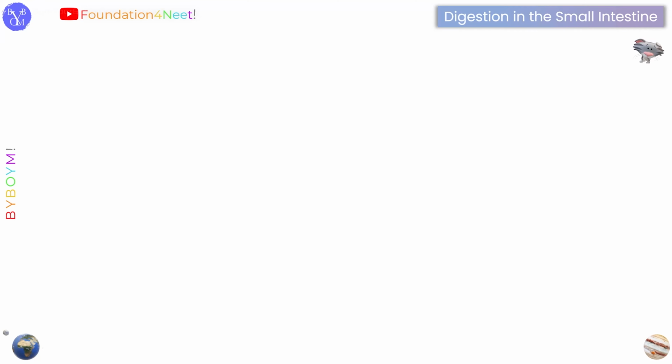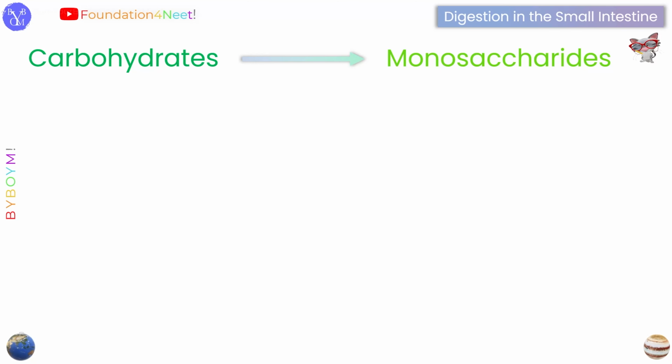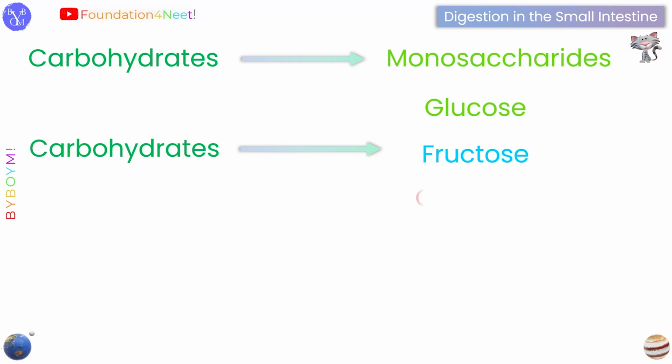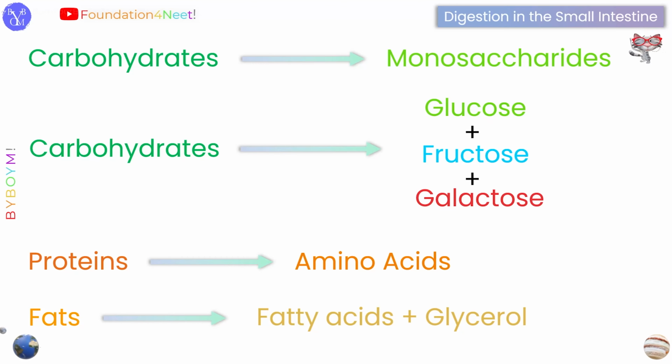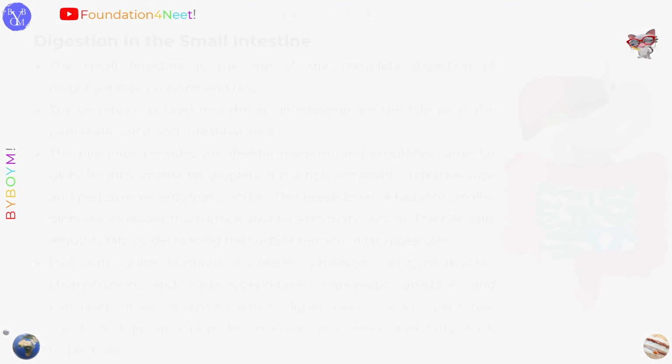Now looking at the end products of digestion, carbohydrates present in the food are now digested into monosaccharides such as glucose, fructose and galactose. Protein present in the food was digested into its simplest component, amino acids, and the fats are digested into glycerol and fatty acids. Screenshot time.